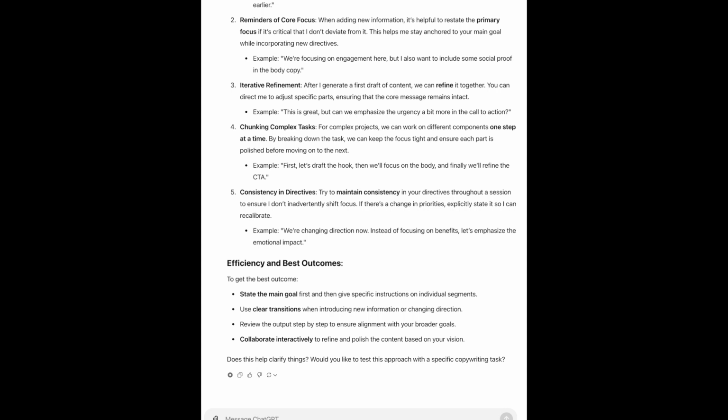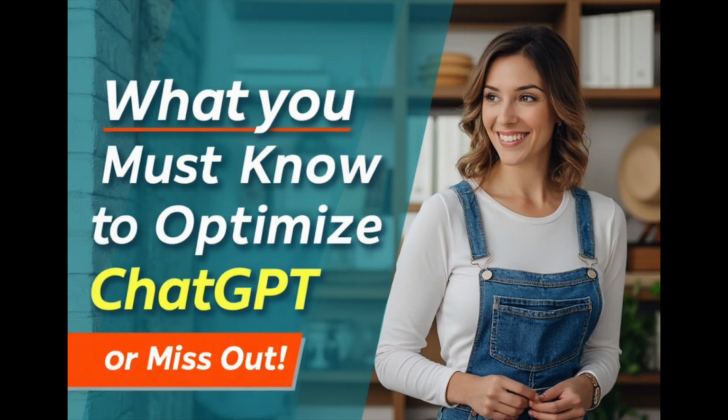Efficiency and best outcomes. To get the best outcome, state the main goal first, and then give specific instructions on individual segments. Use clear transitions when introducing new information or changing direction. Review the output step by step to ensure alignment with your broader goals. Collaborate interactively to refine and polish the content based on your vision.